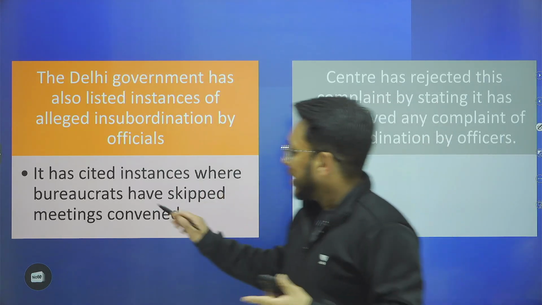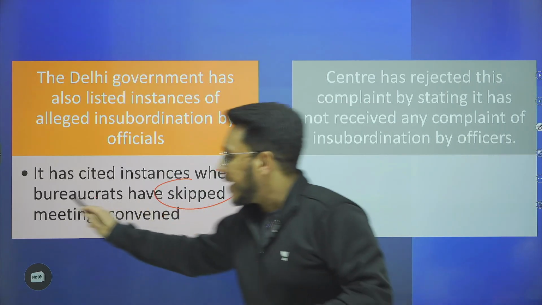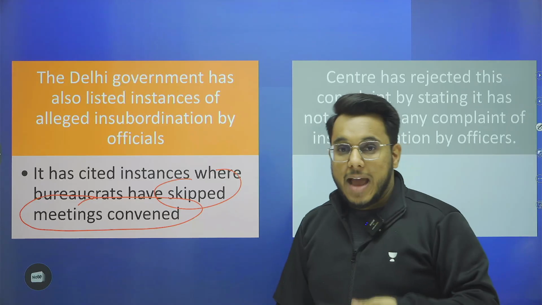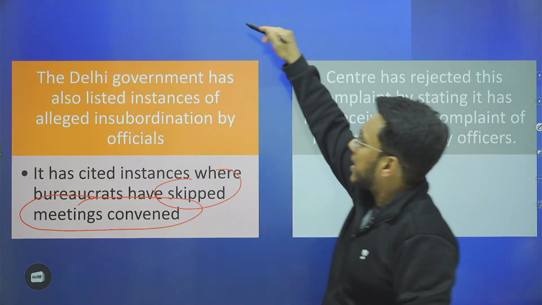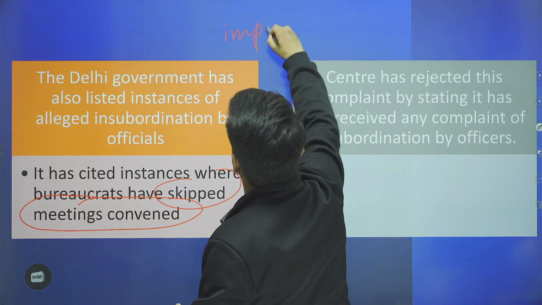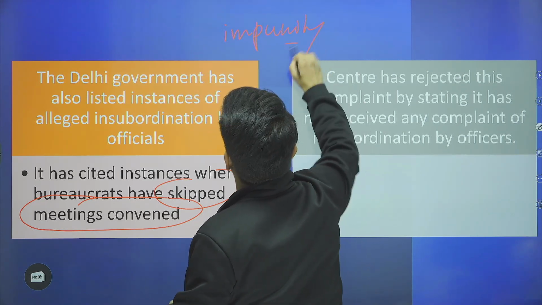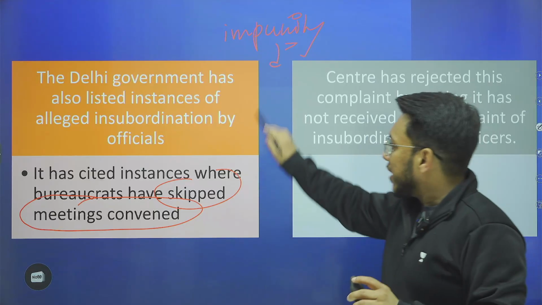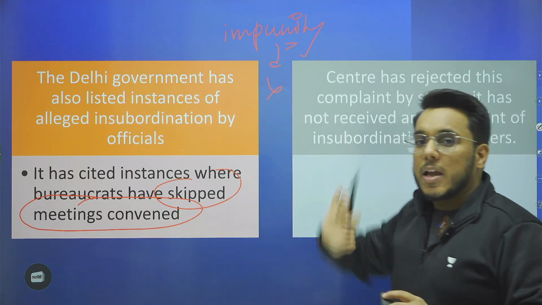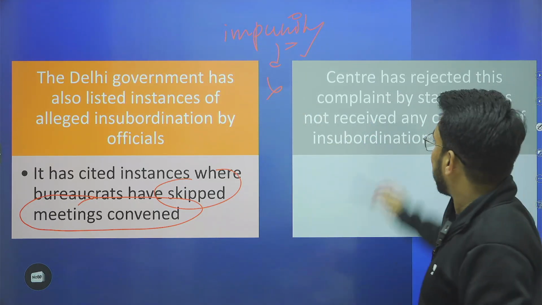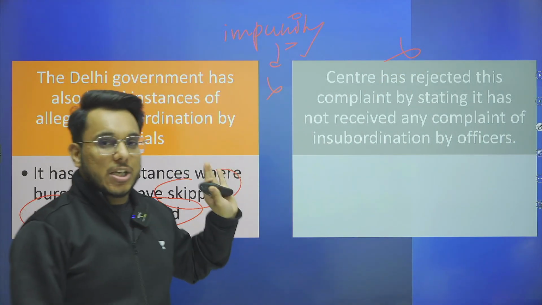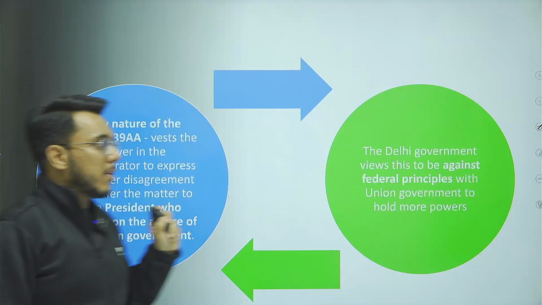For example, they are skipping meetings, they are not implementing the orders passed by the Delhi government, and a kind of culture of impunity has developed. Impunity means that whatever they do, they will not be punished. So their control needs to be given into the hands of the Delhi government, but the central government has rejected all these complaints. They say there are no such cases of insubordination.